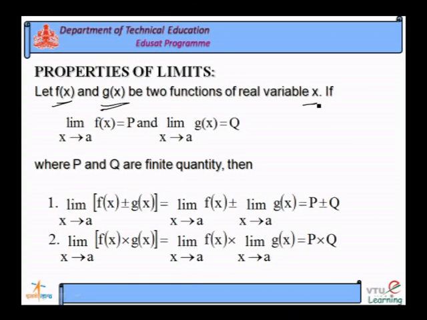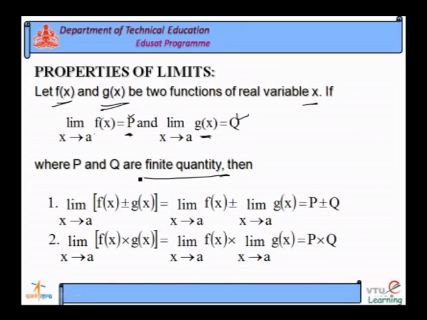If I take the limit like this, limit x tends to a, f of x is equal to p, and limit x tends to a, g of x is equal to q, where p and q are finite quantities. You see the first property, limit as x tends to a, f of x plus or minus g of x.